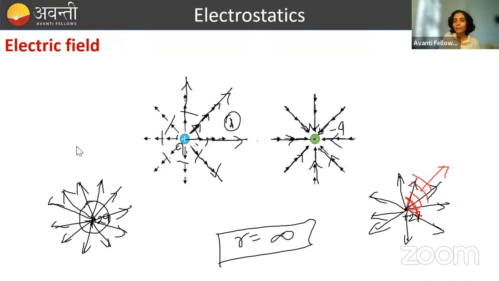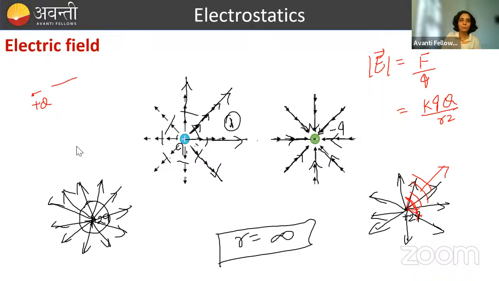Now how to calculate its value? So electric field value is nothing but force acting per unit charge. तो इसको मैं simply ऐसे लिख देती हूँ. If two charges are like k q by r square, so suppose कर लो कि यहाँ पे मेरे पास एक plus q charge है. This is a fixed charge and there is a small charge q. इसको generally test charge बोलते हैं, क्योंकि हम इसको यहाँ पे ला रहे to test what's the value of electric field here. So this is the test charge.